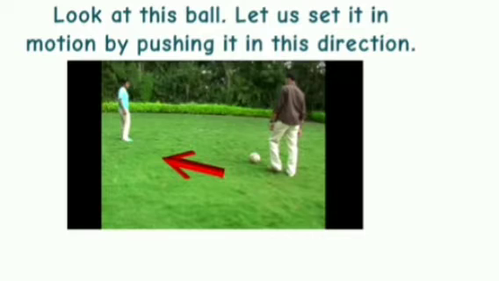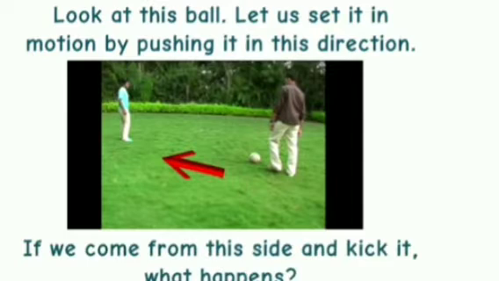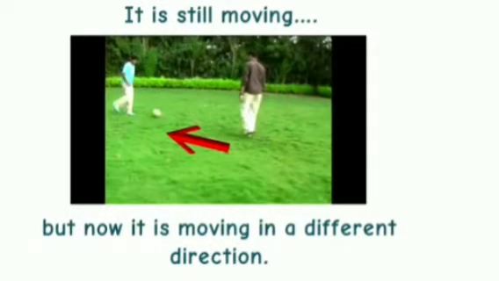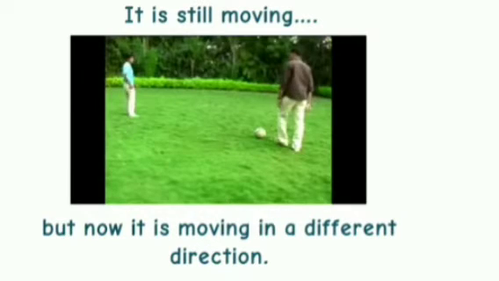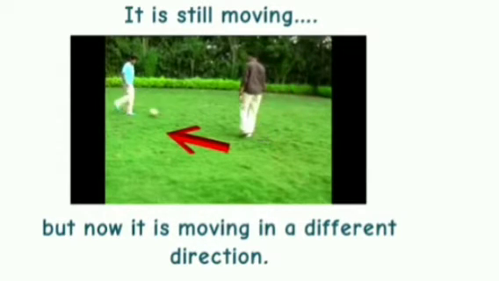Look at this ball. Let us set it in motion by pushing it in this direction. If we come from this side and kick it, what happens? It is still moving, but now it is moving in a different direction.